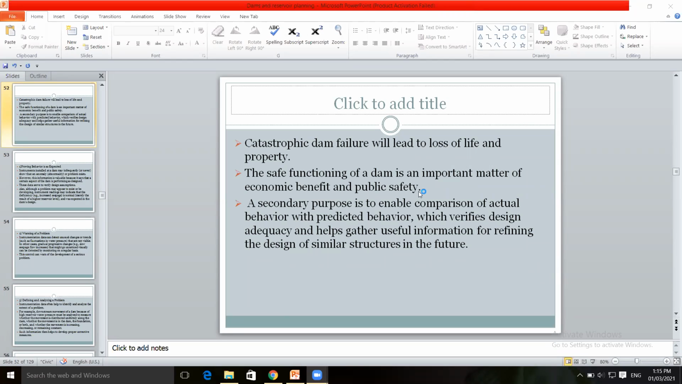This is the purpose of instrumentation. So by this, we can compare the actual behavior of the dam structure with the predicted behavior, in future and also at the present stage, how the performance of the dam is. It collects the data and information on the actual performance of the dam structure.